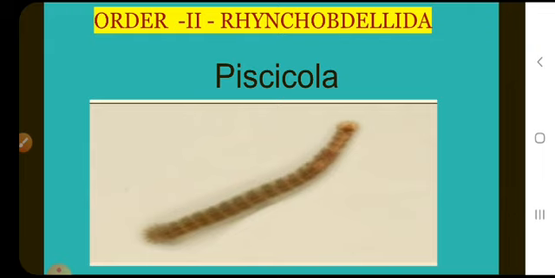Next order is Rhynchobdellida. Rhynchobdellids are mostly marine or freshwater leeches with a proboscis. They belong to the class of leeches, Hirudinea. The body has a fixed number of segments which are subdivided into a number of small segments called annuli.